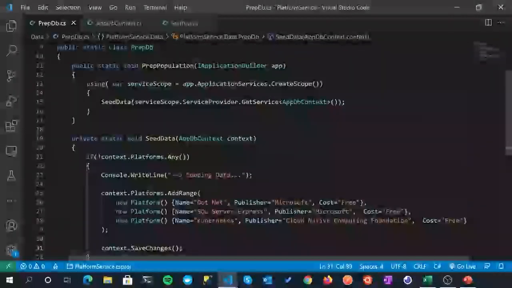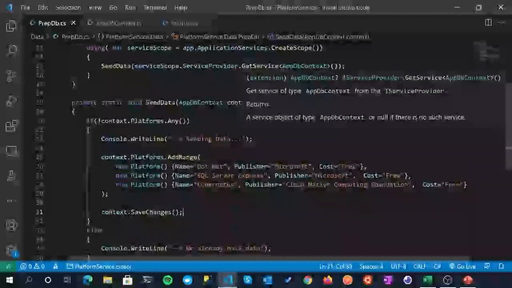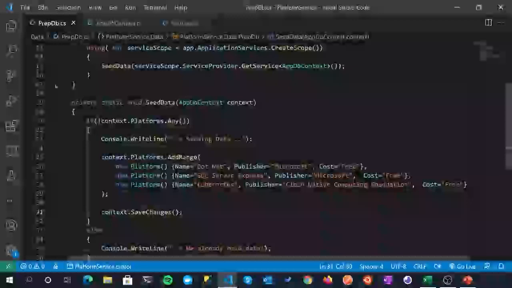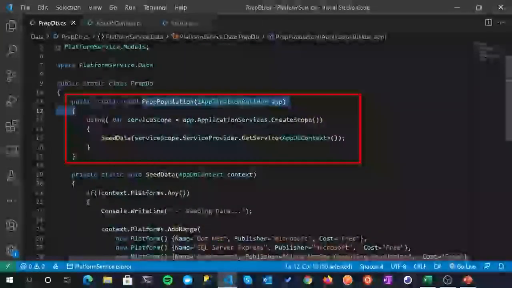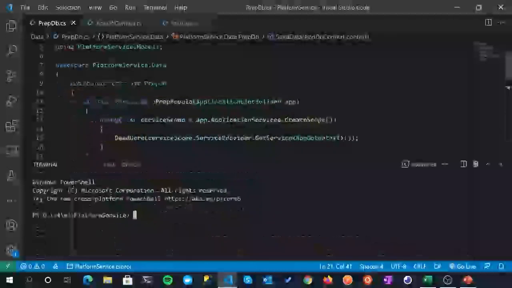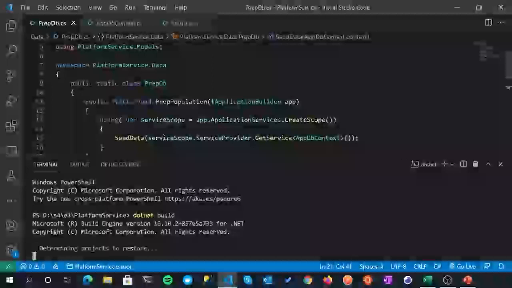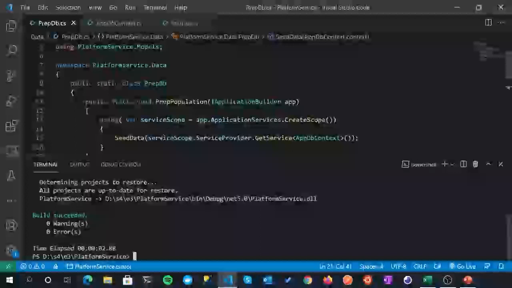So that's it for the moment anyway. PrepDB is done. It's going to start up, give us a database context, and add that to our database. So why don't we give that a go now? We did add the call to this method here in startup, so it should be good to go. So Control / to get a command line up. Let's do dotnet build, just to build it first. Although when you run it, it builds it. But I like to do the build before the run. I don't know why. dotnet run now.